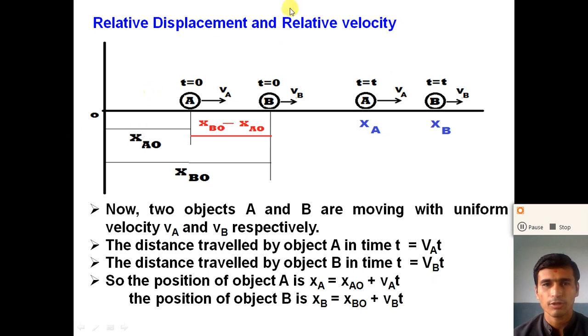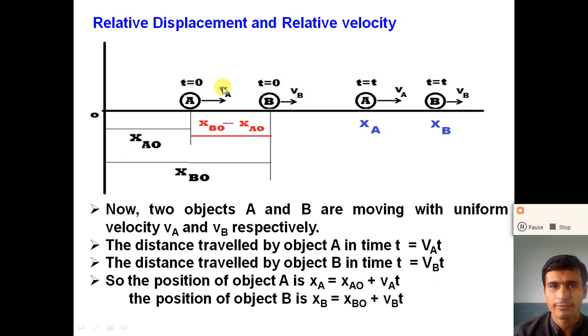So object A starts its motion with the constant velocity VA in the positive x direction. Similarly, object B starts its motion with the constant velocity VB in the same direction.